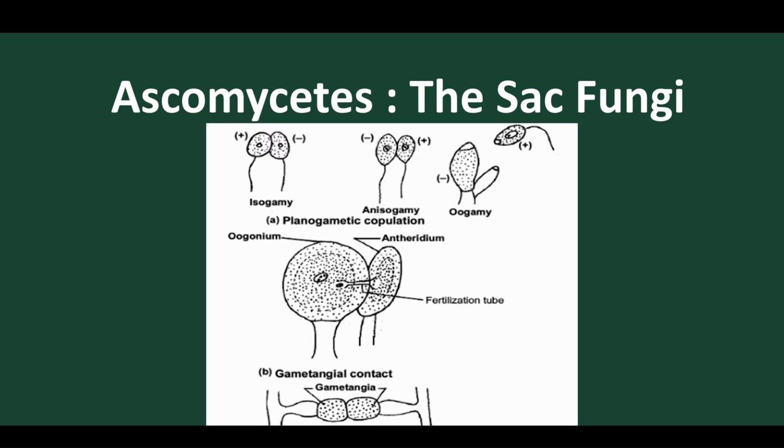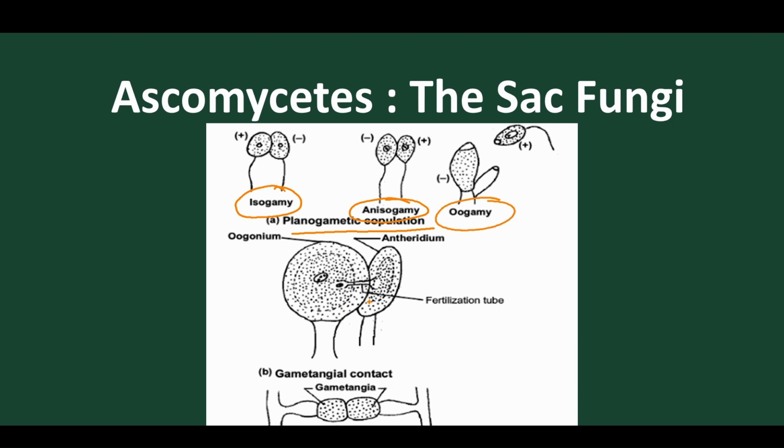So these are the different types of reproduction found in this particular fungi. That is, we find planogametic copulation, which means copulation that takes place with the help of flagella. If the gametes contain flagella, it is called planogamete. Aplanogametic means without flagella. So these are motile. If the gametes are the same, that is called isogamy. If the gametes are different, it is called anisogamy. And if one is non-motile and the other is motile, it is called oogamy.